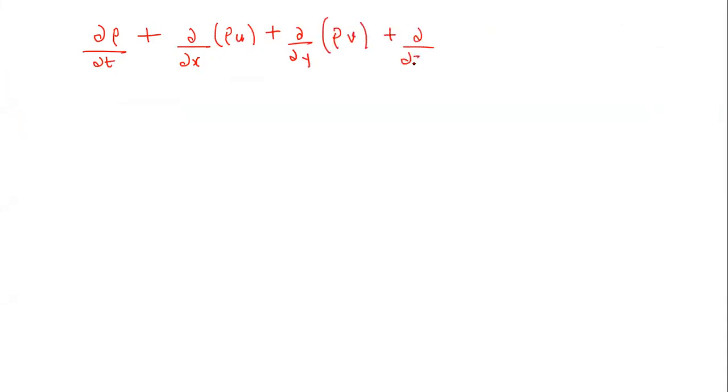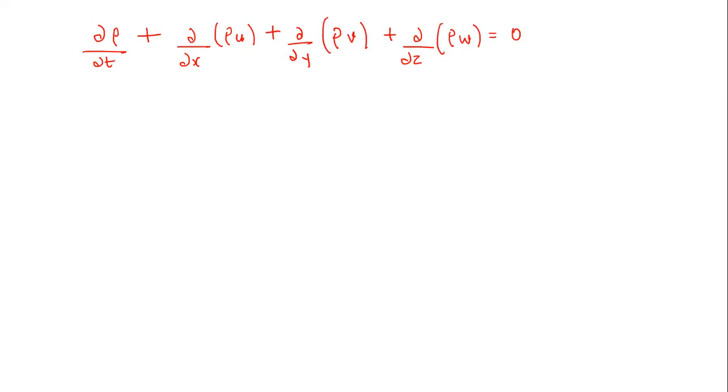So this was our equation: ∂ρ/∂t plus ∂/∂x of ρu plus ∂/∂y of ρv plus ∂/∂z of ρw is equal to 0. We also took some special cases, the case of incompressible flow and the case of steady flow.